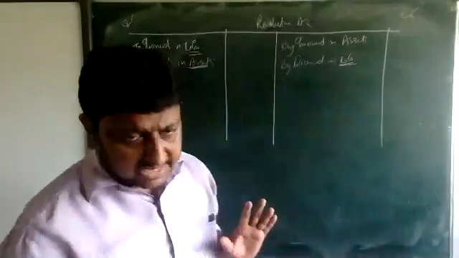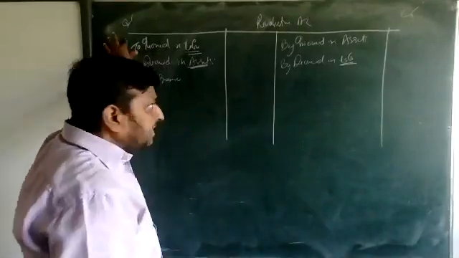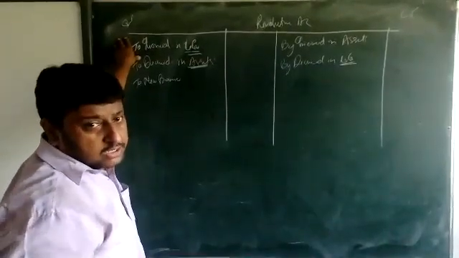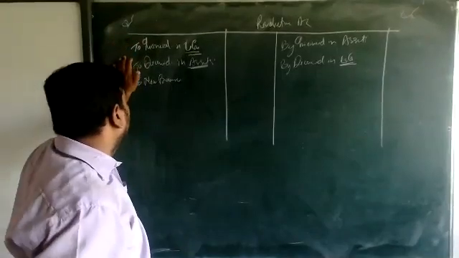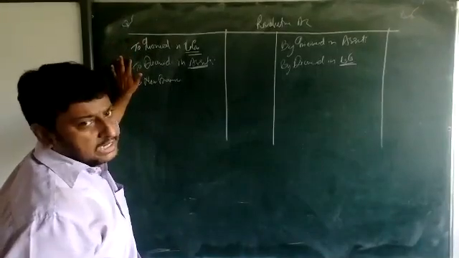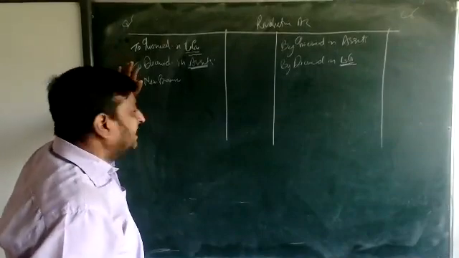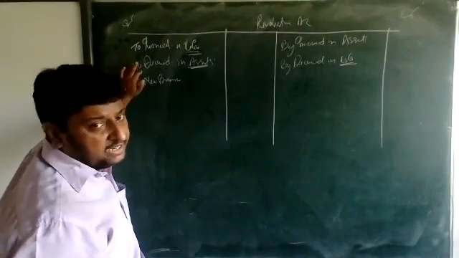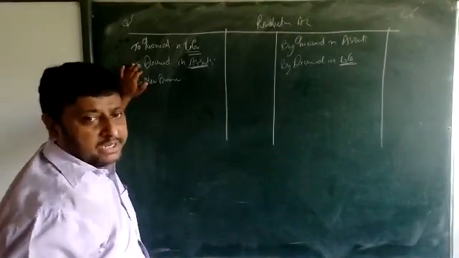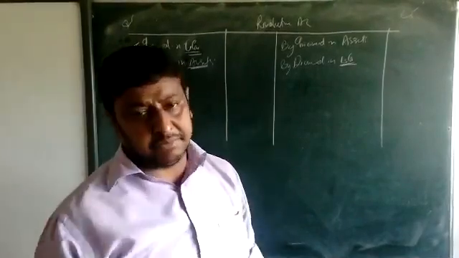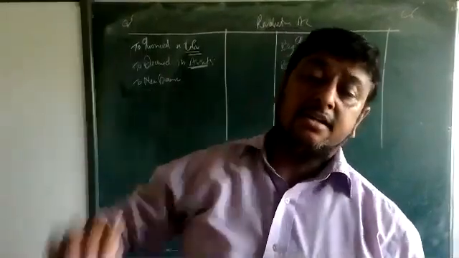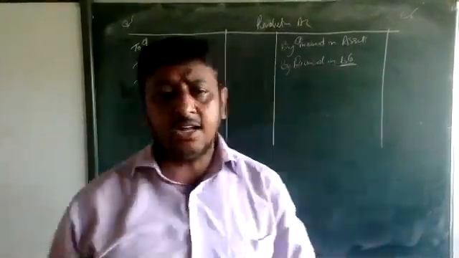Okay, clear, beta? Increase in assets, credit side, and increase in liabilities, debit side. Decrease in assets, debit side, and decrease in liabilities, credit side. Then a new provision, debit side. Okay, clear?